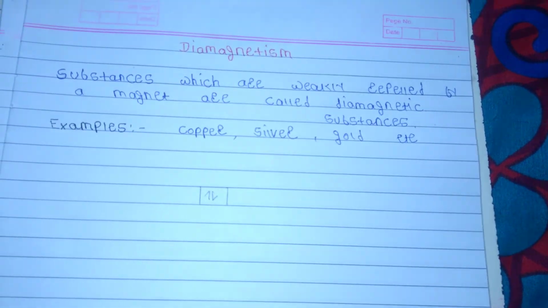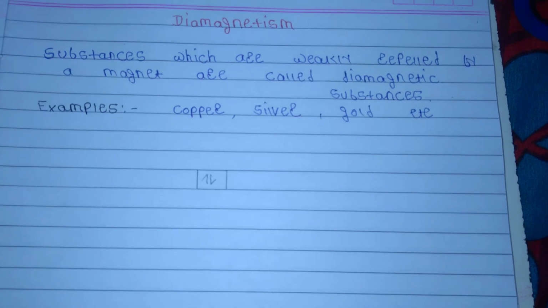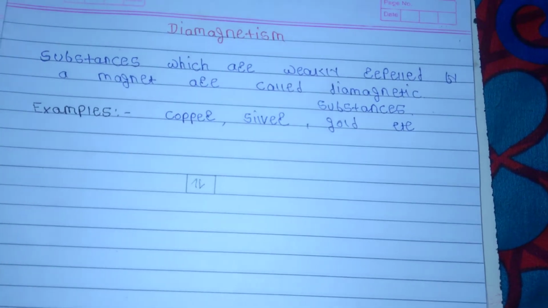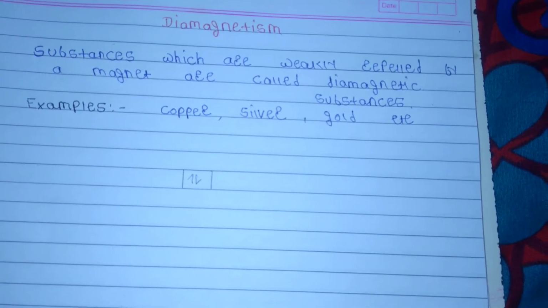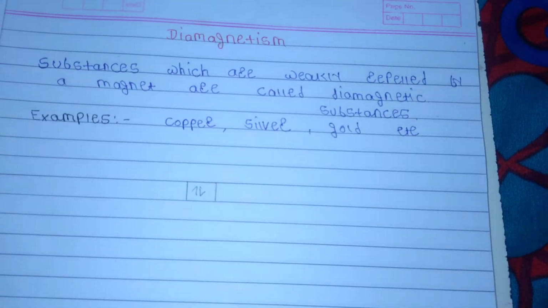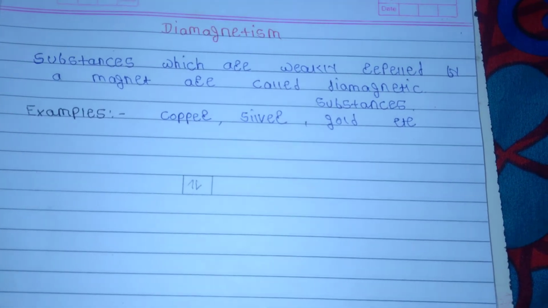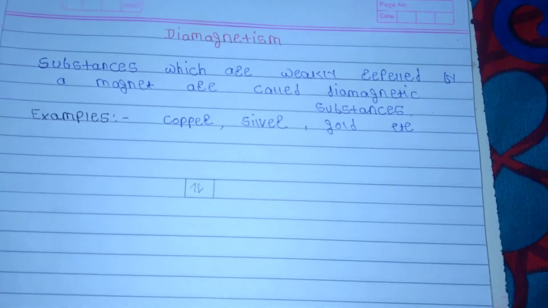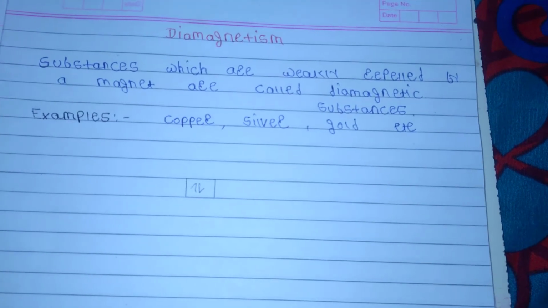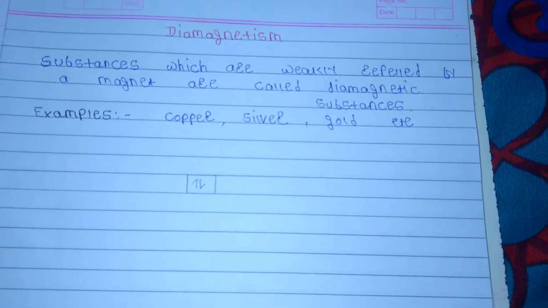If the applied external field is removed, the substance loses its magnetism. That means diamagnetic substances have no inherent magnetic property. If a magnetic field is applied, they are weakly repelled by the magnet, but in its absence they do not have magnetic property.